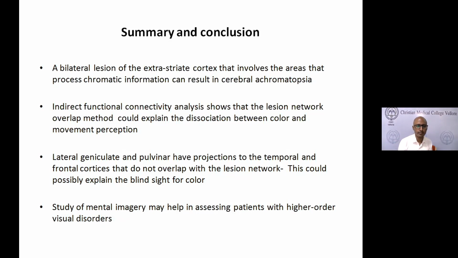And so we were able to show what is already known about the two theories for blind sight. What is novel was that we were able to demonstrate blind sight for color, which is not so commonly described. And we have also postulated a mechanism for that using neuroimaging data. And also we showed that studying mental imagery, even though it's subjective, can be robust when we apply it along with neuroimaging data.